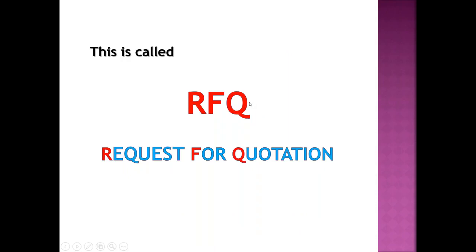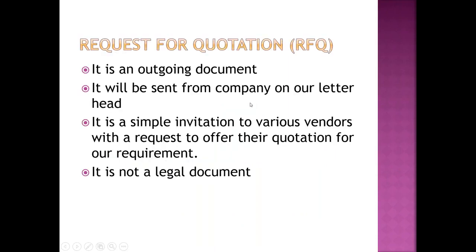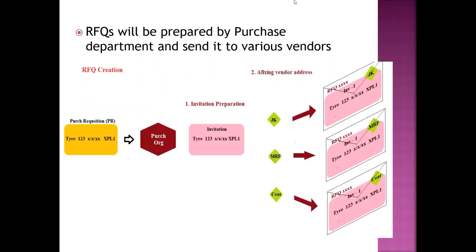One invitation we are sending. So RFQ is the first document. RFQ is an outgoing document which will be printed and sent to the outsider. They are printed on the company's letterhead, and it is only a simple invitation wherein we are requesting them, if you are interested or able to supply, please quote your price and any other terms and conditions. It is not a legal document also. So how does the purchase department create the RFQ? Based on the purchase requisition.